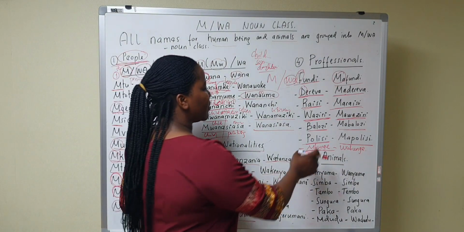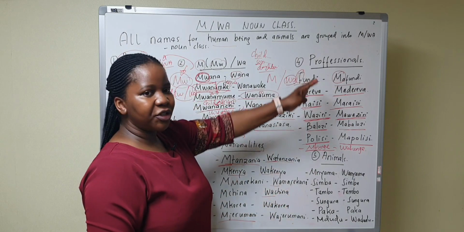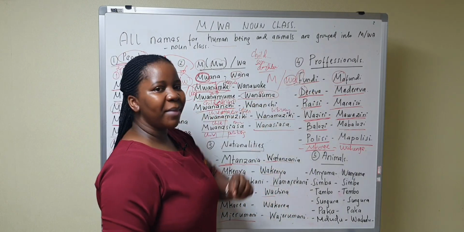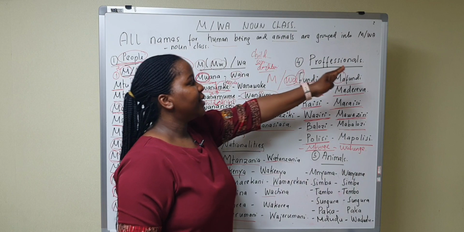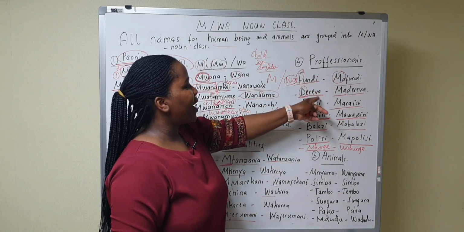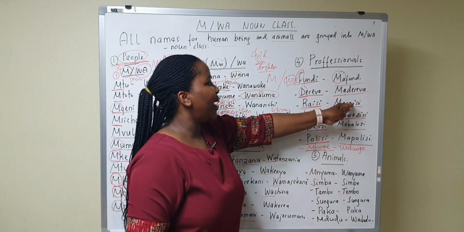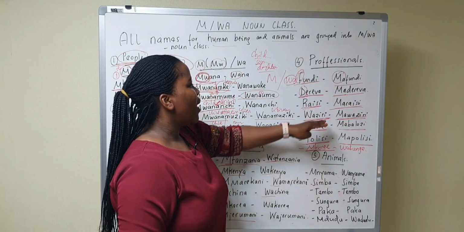So all these professional names are grouped into this category. Fundi, mafundi, a technician, technicians. Dereva, madereva, driver, drivers. Raisi, president, maraisi, presidents.